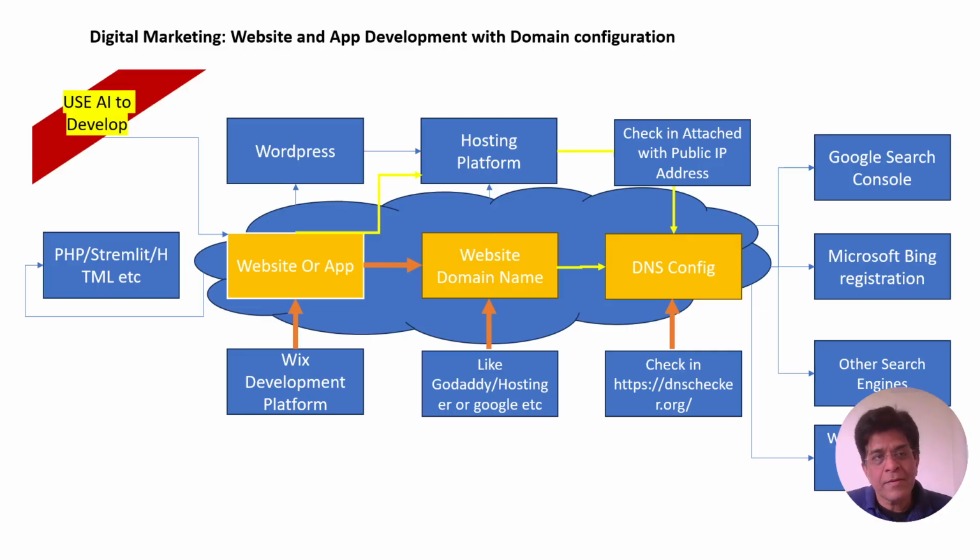Let us use AI here extensively. Let us use AI in developing our website, developing our website in such a way that the search engine will prioritize our website. It will list our website at the top. Extensive use of AI is really helping us in developing the website. It may be WordPress, it may be Wix, or it may be code. There is a large amount of AI intervention in developing the website. How it is, let us see in the next slide.